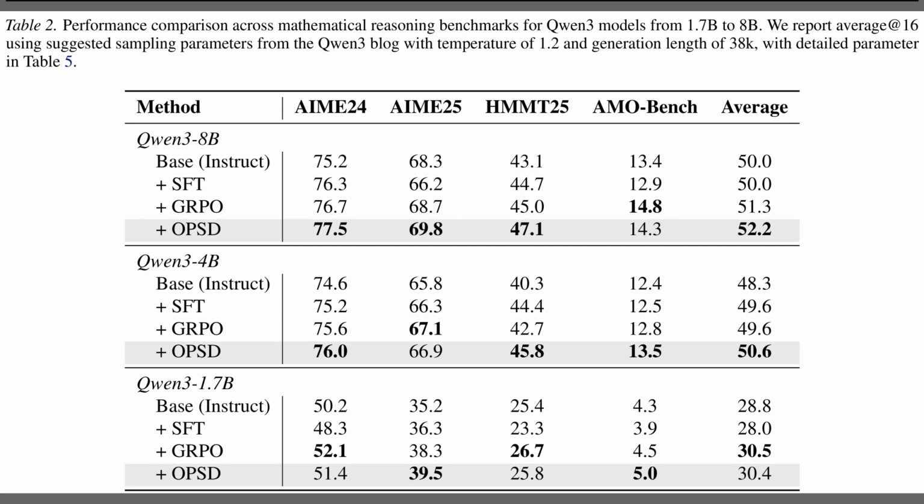So, having seen the prompts, Table 2 presents the main performance results across 3 model scales. Looking first at the QN38B section, on-policy self-distillation achieves the highest average accuracy of 52.2%, outperforming both supervised fine-tuning and group relative policy optimization. This advantage persists in the 4B model block, where the method again leads with an average of 50.6%. However, at the smaller 1.7B scale, performance ties with the reinforcement learning baseline, suggesting self-distillation works best when the model has sufficient capacity.